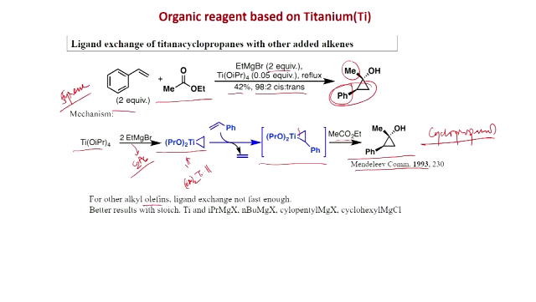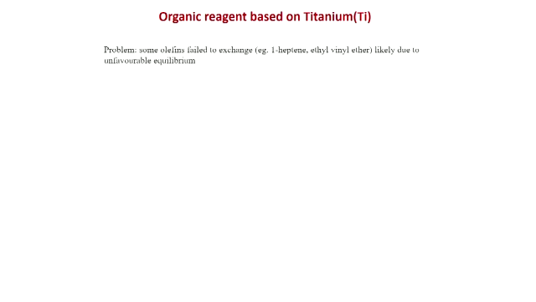However, for other alkene olefins, ligand exchange is not fast enough, and there are better results with stoichiometric titanium and isopropyl magnesium X. Instead of ethyl, you can use isopropyl, also n-butyl, cyclopentyl and cyclohexyl magnesium. These are most useful, which we will see in the next slide, because it has to be this complex formation, so this should be more stable than this. However, this equilibration is not always fast, like some olefins fail to exchange, as for example 1-heptene and ethyl vinyl ether, likely due to unfavorable equilibrium.